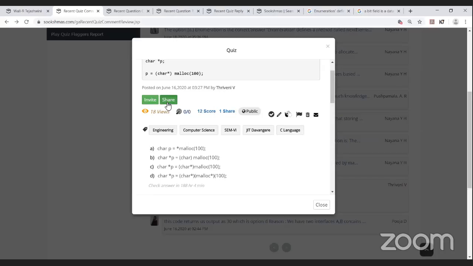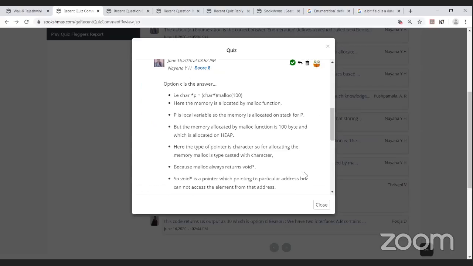And the recent comments were done by Nayana. Option C is the answer, that is char star p equal to char star malloc of 100. Here memory is allocated by the malloc function. P is a local variable, so the memory for P is allocated on the stack, but the memory allocated by the malloc function is 100 bytes and which is allocated on the heap.